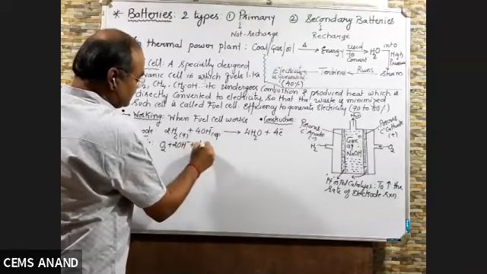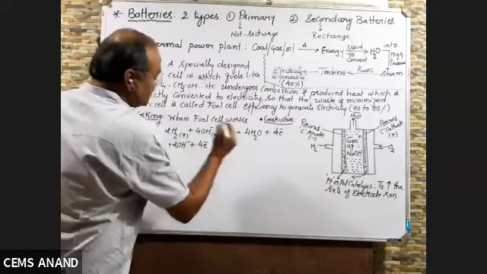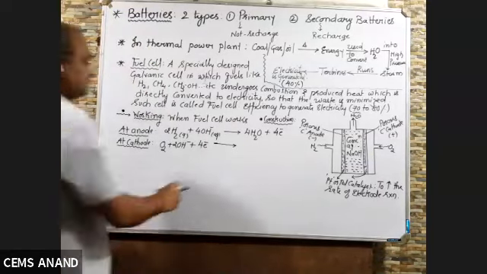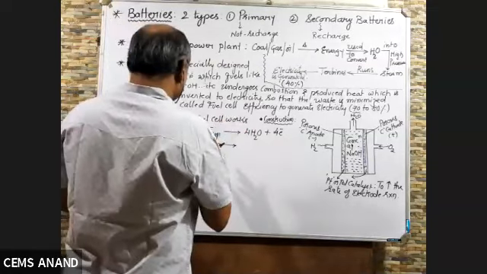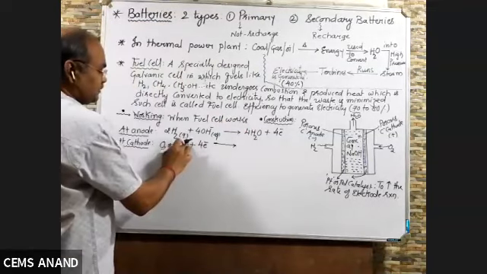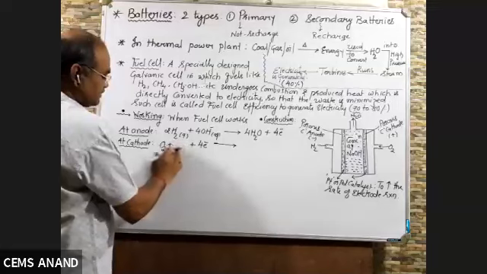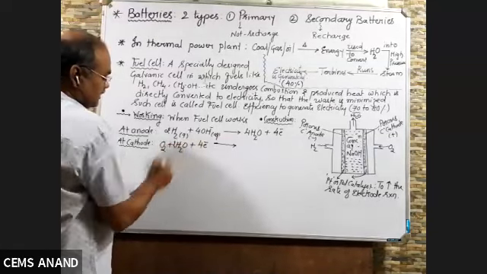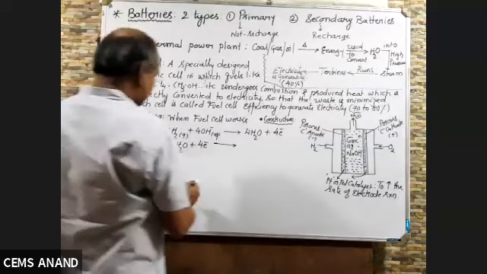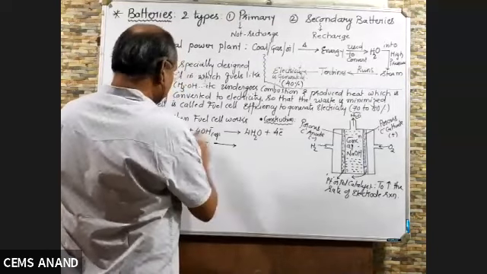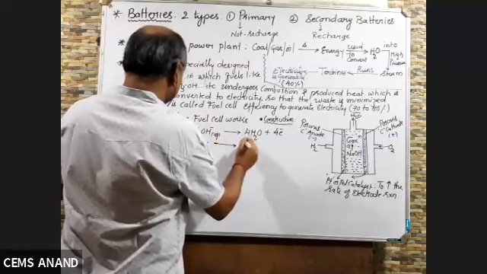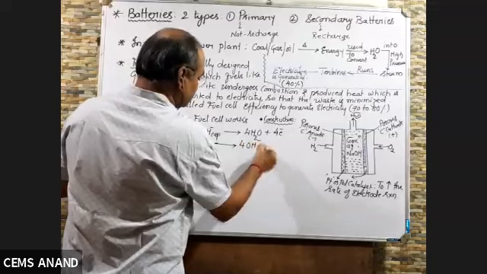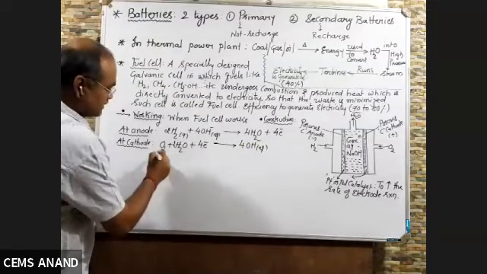Because we have to cancel OH minus, I can write 2H2O, right? So 2H2 will be cancelled. So here I will get 4OH minus. So net reaction. What is the net reaction?